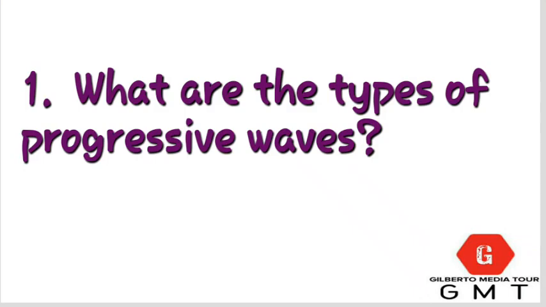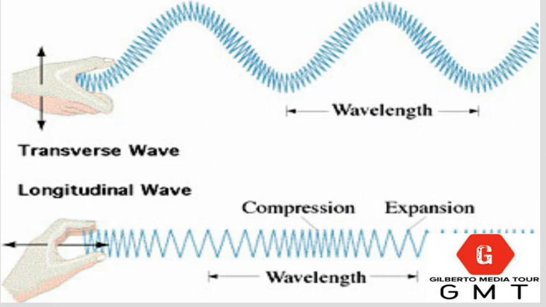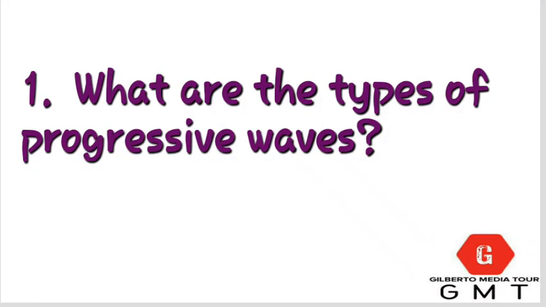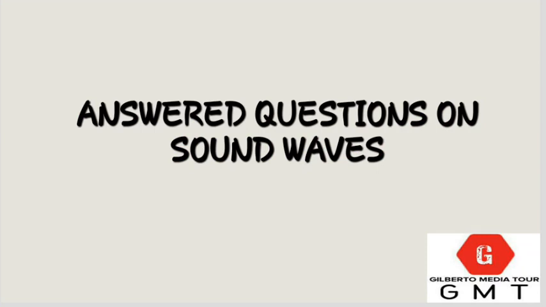Today we continue by answering different questions on sound waves. Starting with the first question: what are the types of progressive waves? Let's remind you that a wave can be defined as a disturbance that carries energy from one place to another without transferring the matter. Also, sound waves are waves like others, but they depend on how they are produced.